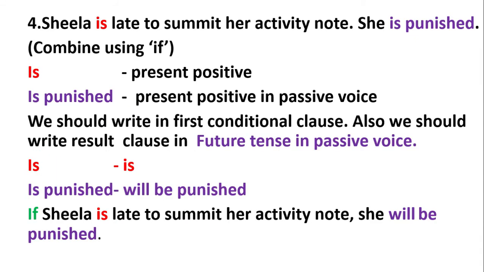Sheila is late to submit her activity note. She is punished. Combine using if. Verb is in present positive. Verb is punished is in present positive in passive voice. We should write in first conditional class. Also we should write result class in future tense in passive voice. Don't change the verb is. Is punished is changed into will be punished. If Sheila is late to submit her activity note, she will be punished.